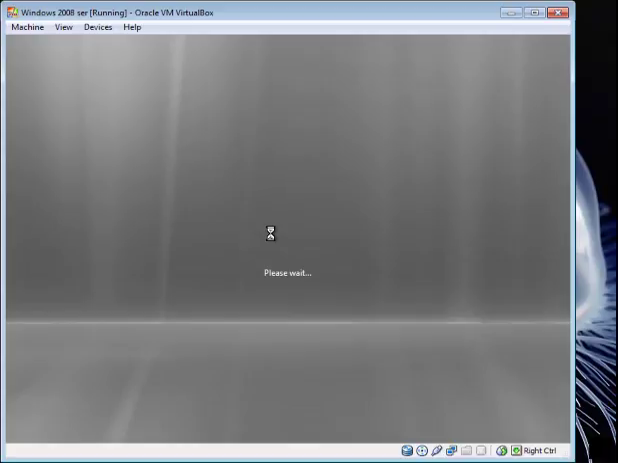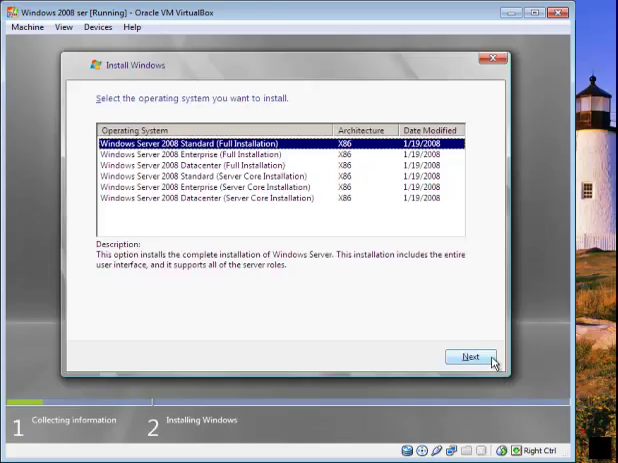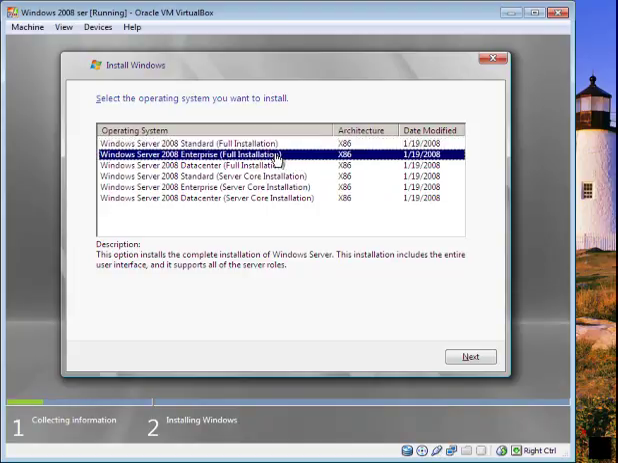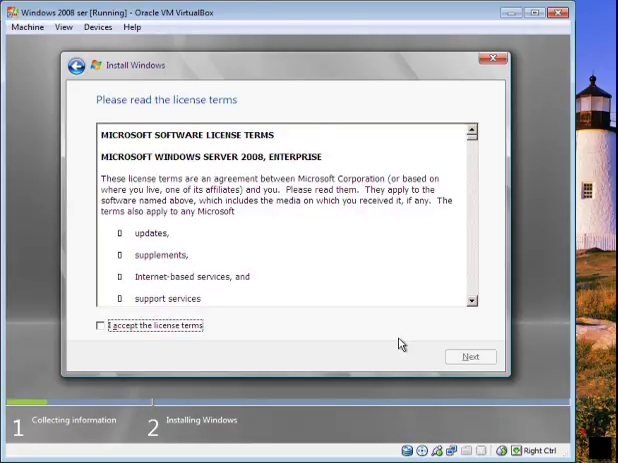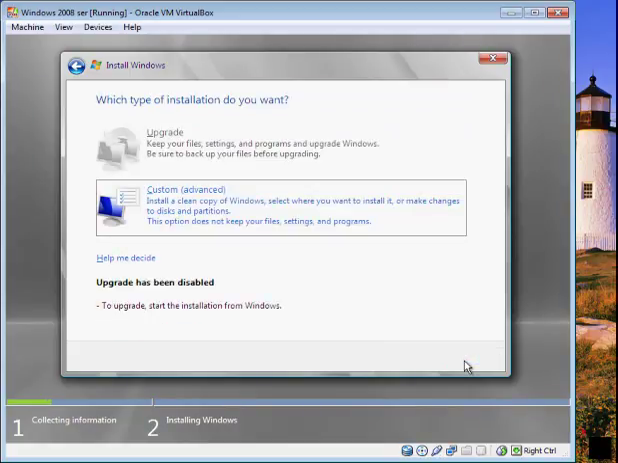Please wait. Now you're going into the 2008 Server Enterprise, full installation. Next. Okay, these are the terms. You accept the terms. Next. Okay, leave it at the default, which is the custom. Leave it as that.